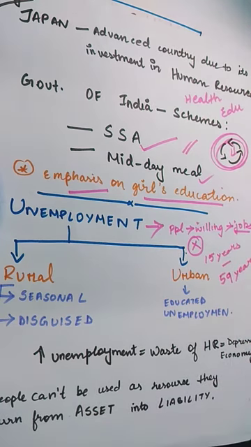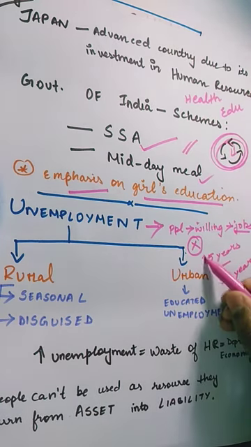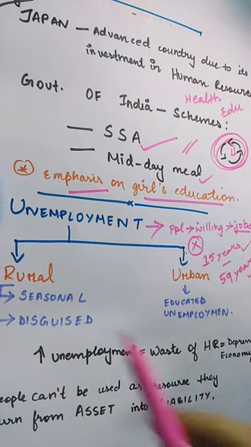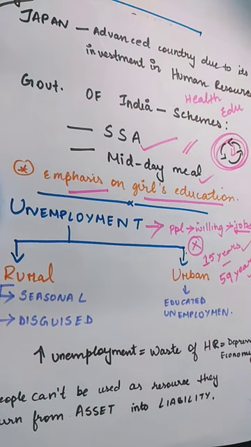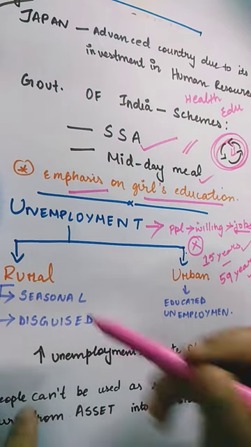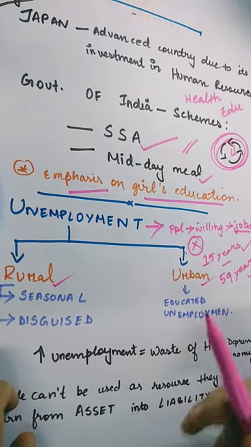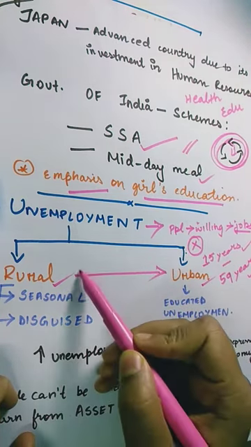Anybody, male or female, whoever comes within the age group of 15 to 59 years, will be considered unemployed if they are willing to work but do not get work. After understanding this concept, we need to understand more details: unemployment is not only in rural areas or only in urban areas.